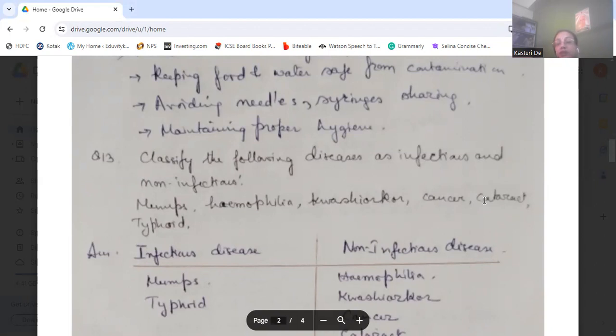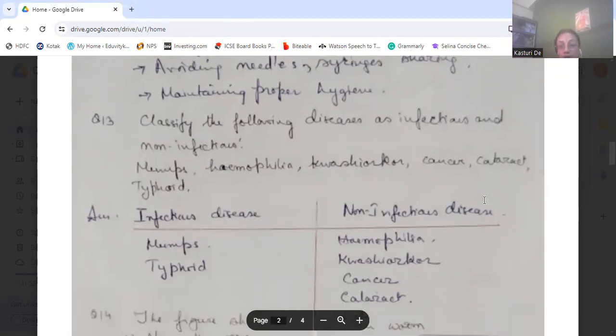Mumps and typhoid are infectious diseases, that is, they can spread. They are communicable diseases. Whereas non-infectious or non-communicable diseases are hemophilia, kwashiorkor, cancer, and cataract. Hemophilia is a disease where a genetic factor is involved. Kwashiorkor is a deficiency disease. Cancer does not spread from person to person.